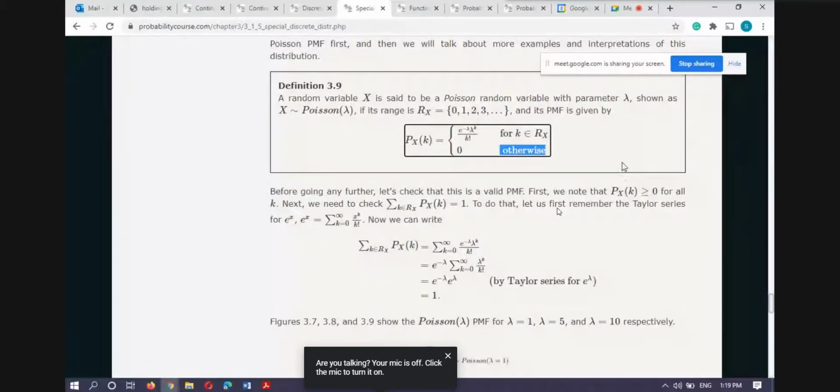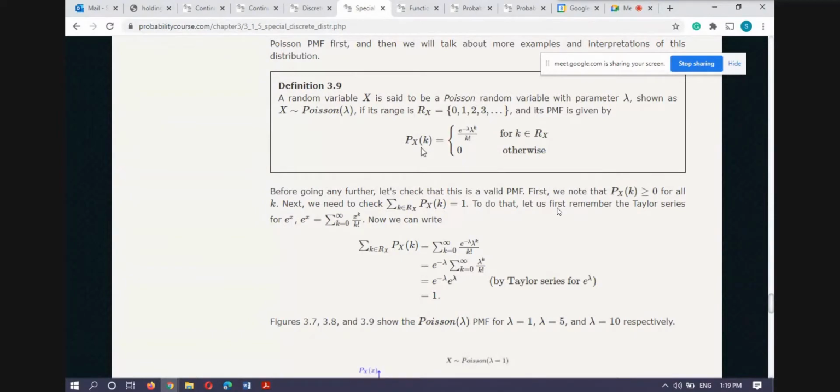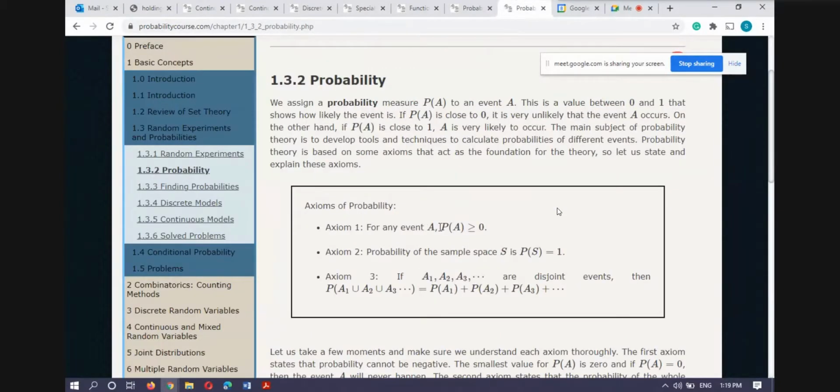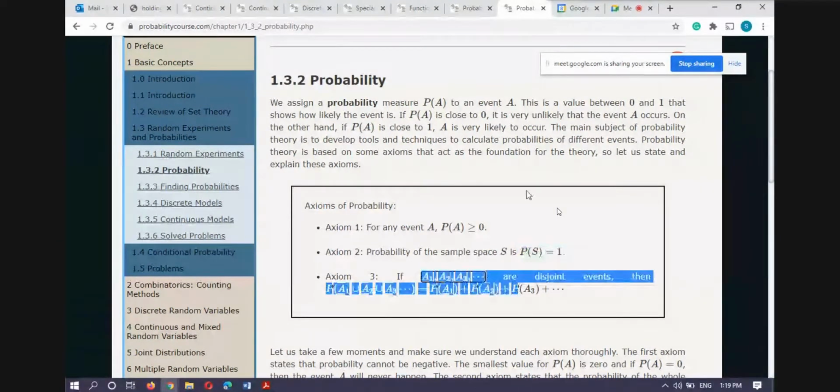Okay. Now another question is that I define this as the probability mass function of the Poisson random variable, whether it is satisfying all three axioms of probability. And you know that there are three axioms of probability like this. First one is probability of A greater than or equal to 0 for any event A. Probability of sample space S is 1, and like this. So we will see.